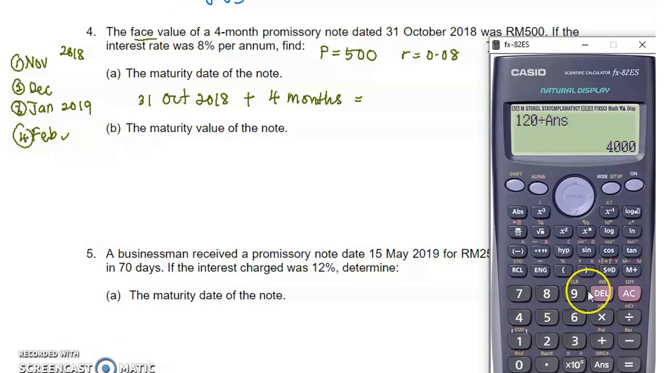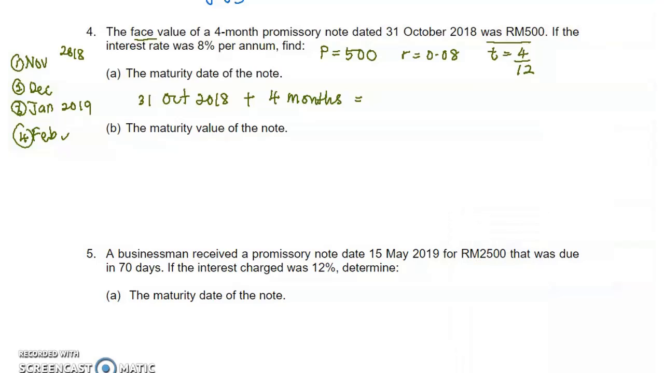So 2019 divided by 4, because we want to determine leap year. We get 504.75. If you get a remainder of 0.75 here, it means that 2019 is a leap year. So if leap year, we have 29 days. So the date here will be 29 February 2019.